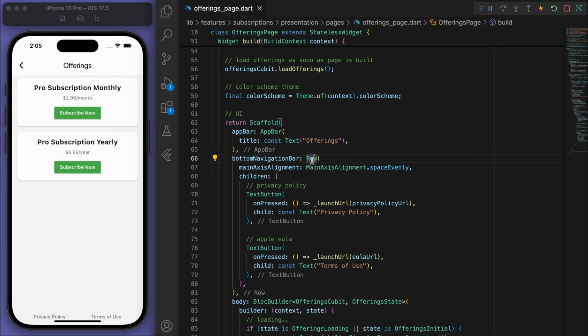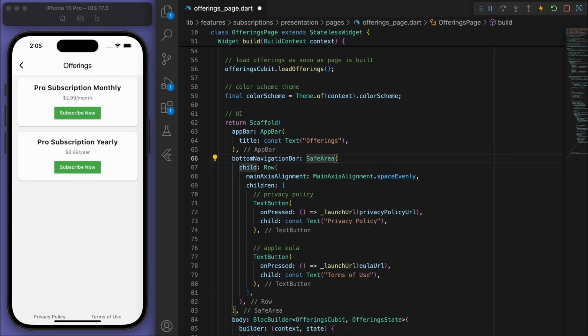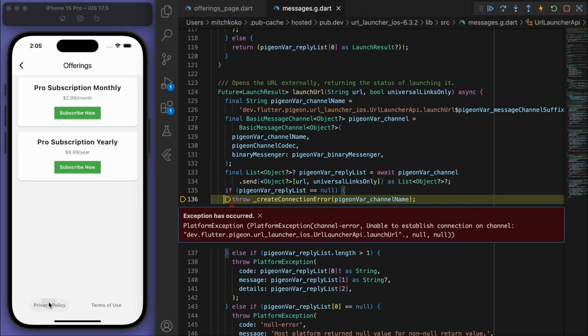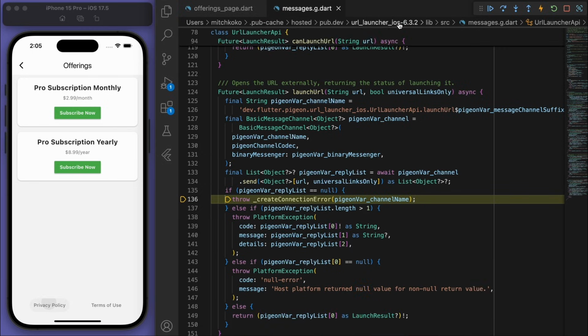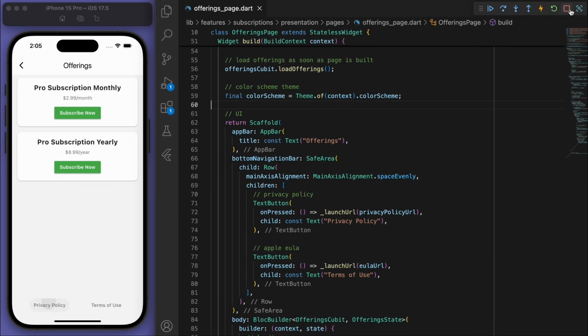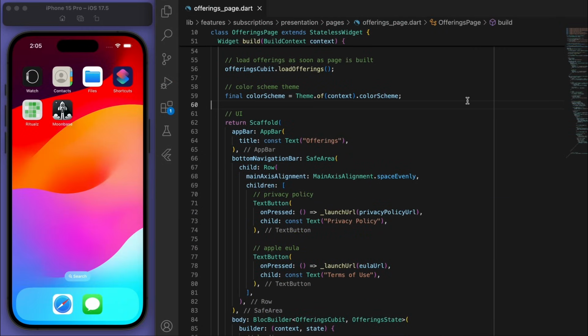And actually, let's wrap it in a safe area widget as well, just to avoid that bottom section. And if I click on this, hopefully I can open up a link, which I can't right now because we only recently added that package. So remember, every time we add a new package, it's always a good idea to just kill the app and rebuild it. And there it is.